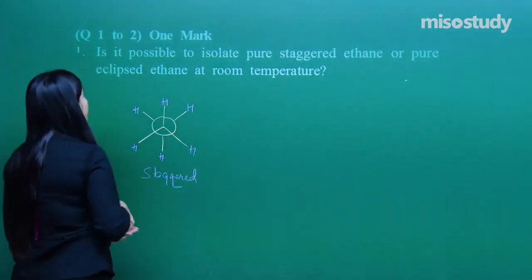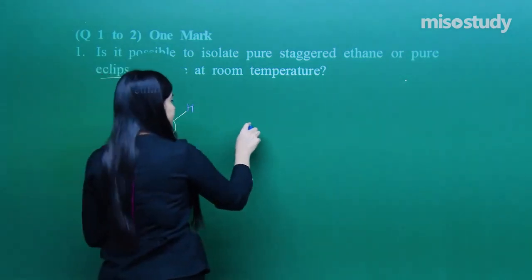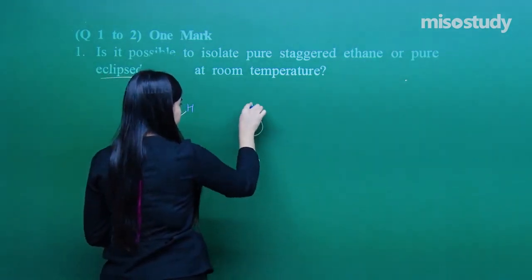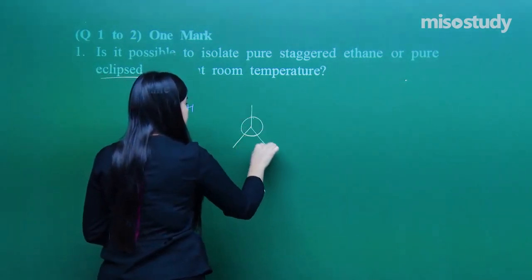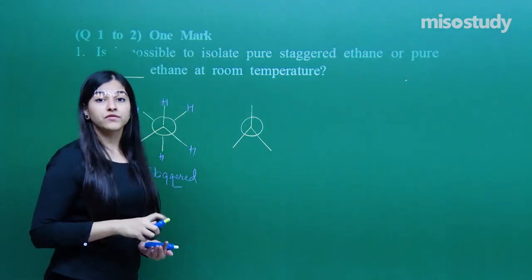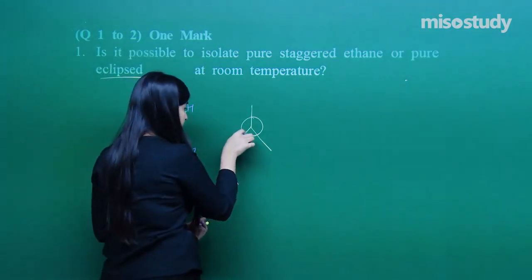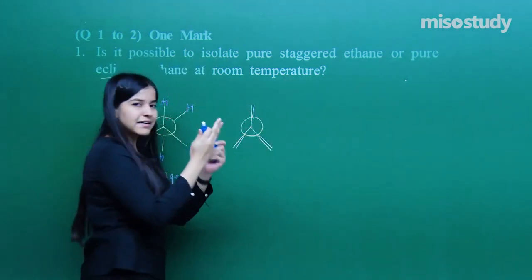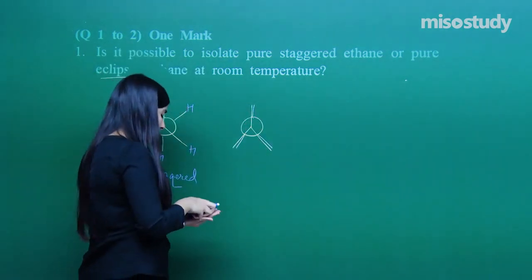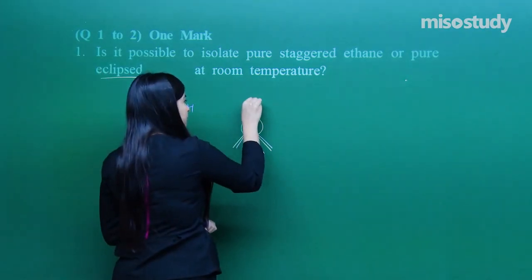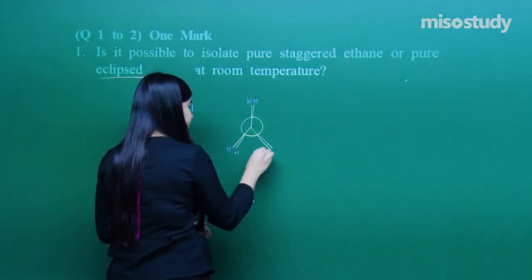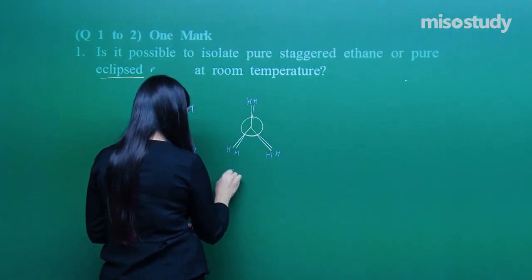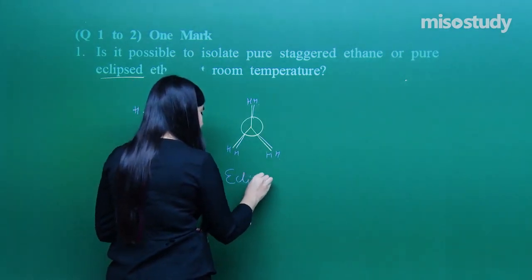Fine. If I talk about the eclipsed form, what is it? Eclipsed meaning having most of the repulsions, right? Maximum repulsions you can have. That means they will be lying adjacent to each other, and now the hydrogens I have to keep. So what is this? Eclipsed.